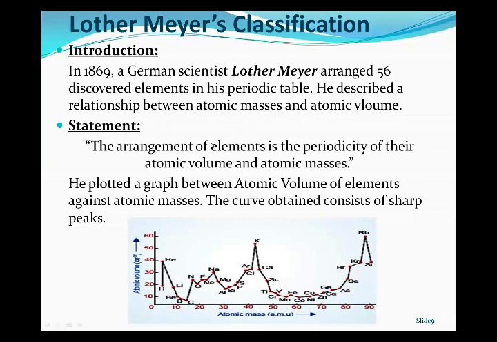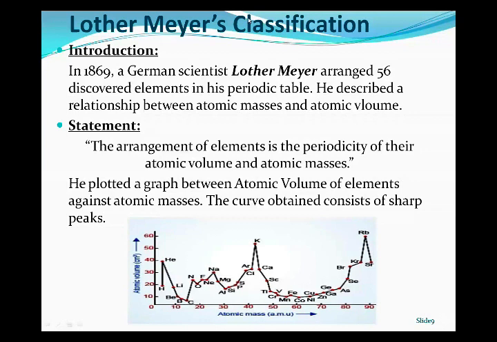He plotted atomic volume against atomic masses, and he observed that elements with similar properties occupy similar positions on the curve. That is, the highly reactive alkali metals lithium, sodium, potassium, rubidium, and cesium all occupy the peak points of the graph, showing that these elements have the largest atomic volume.